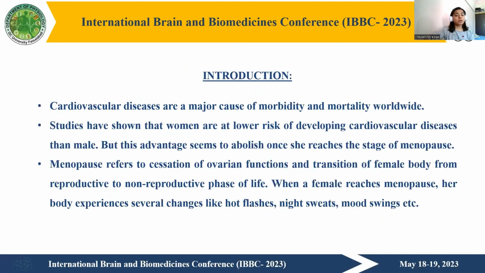Cardiovascular diseases are a major cause of morbidity and mortality worldwide. Studies have shown that women are at lower risk of developing cardiovascular diseases than men, but this advantage seems to abolish once she reaches the stage of menopause. Menopause refers to cessation of ovarian function and transition of a female body from reproductive to non-reproductive phase of life. When a female reaches menopause, her body experiences several changes like hot flashes, night sweats, mood swings, etc.